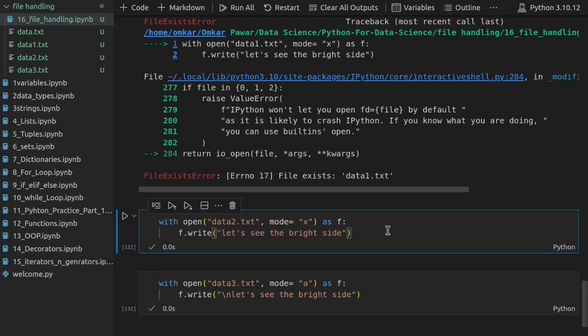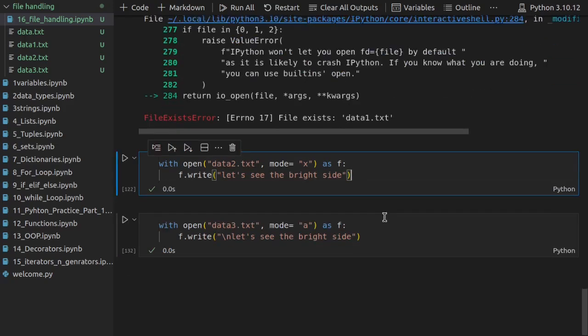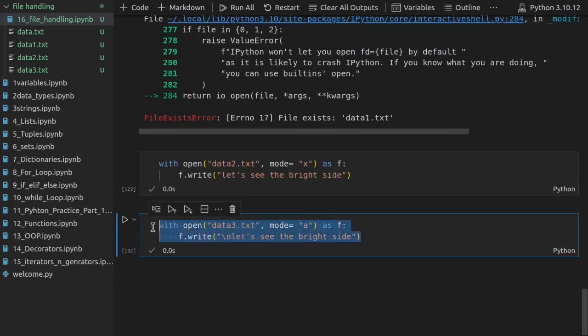So whenever you want to create exclusive files, that one-of-a-kind file, then you have to use exclusive file creation mode. And with append, it does not give you any kind of error. If you don't have the file, it creates the file and adds the information. If you have the file, then it adds on to the previous information. So this is the basic difference between these three methods.